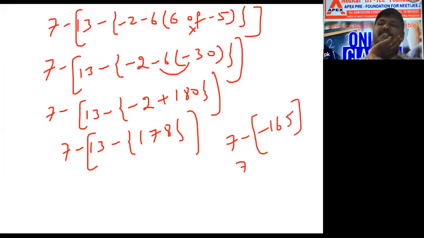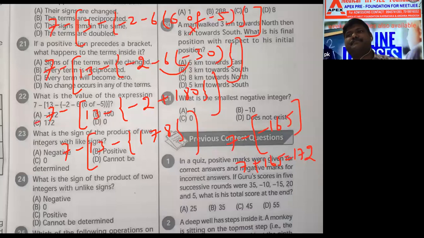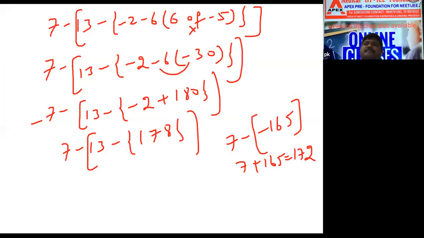Minus of minus plus 165. Total answer 172. Which option? C option. No need to make this difficult. Minus into minus plus 180, that is the only important thing. Remaining is all just addition and subtraction. Nice question.